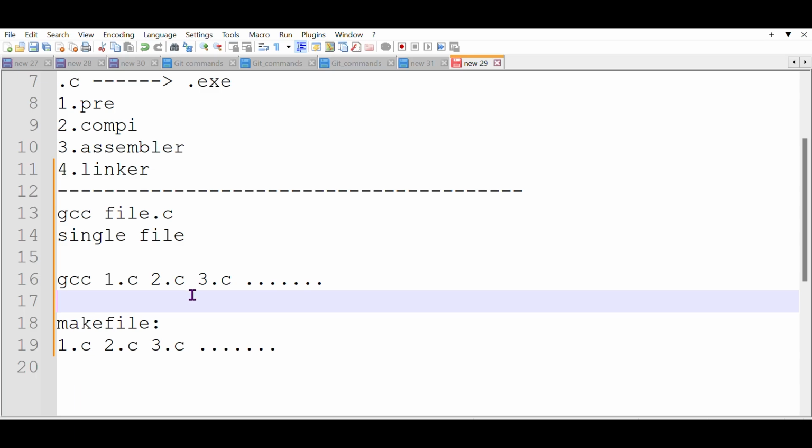Up to now clear? Any doubt? Anyone? Clear na? Now we go for the Makefile. What exactly does a Makefile contain?